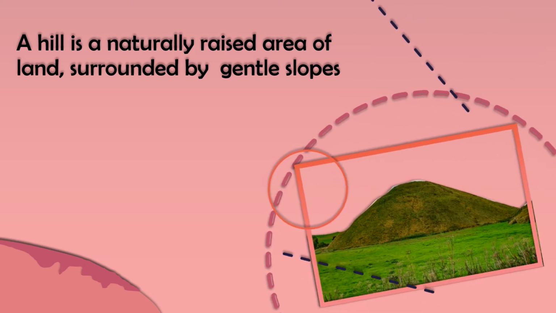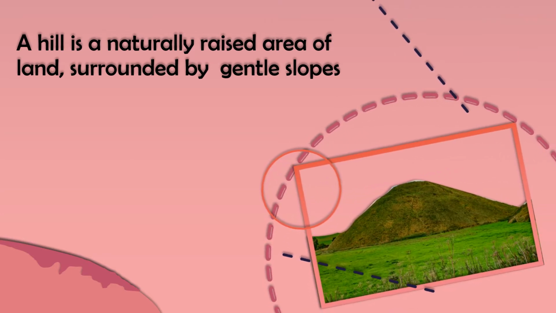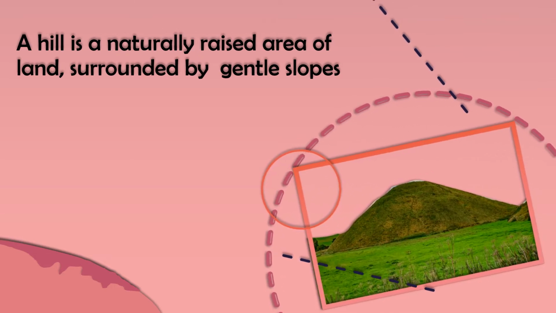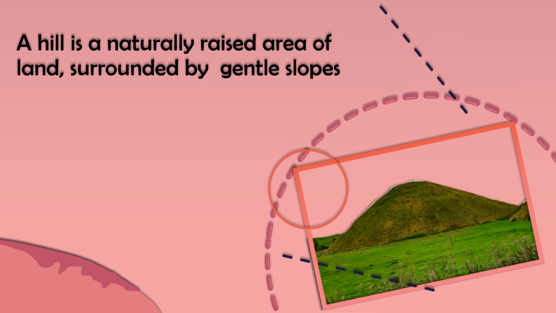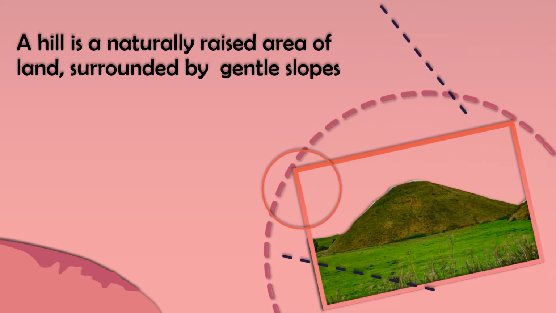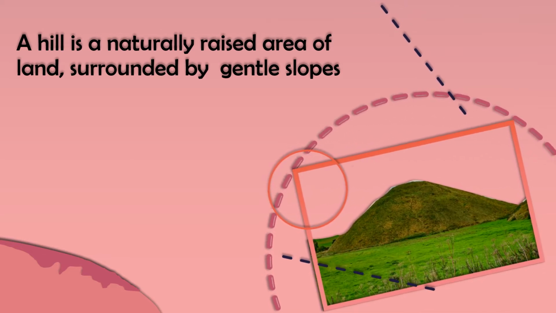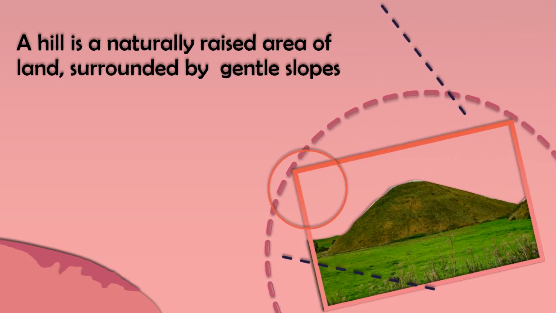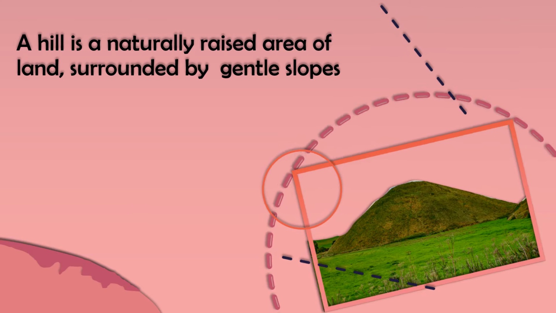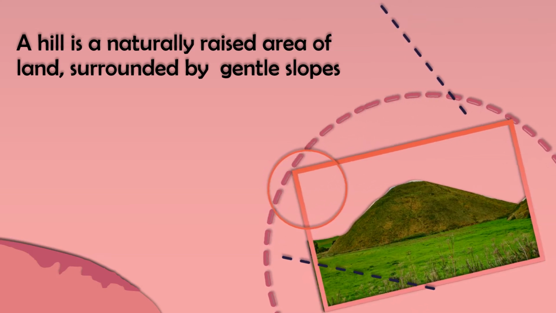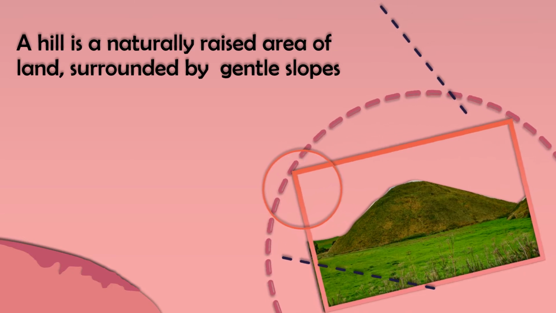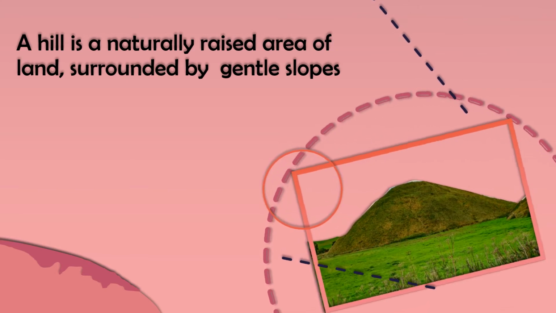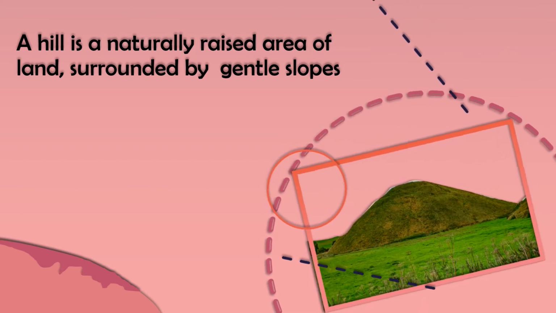The other way of forming hills is by glaciers, running water, the river, rainwater. They erode the land and bring the materials to some other place. There they deposit more and more, so it rises up. So wherever the glaciers or running water, that is river and wind, erode from one place and carry and deposit in one place, that place becomes higher, that is elevated land, which is known as hill.